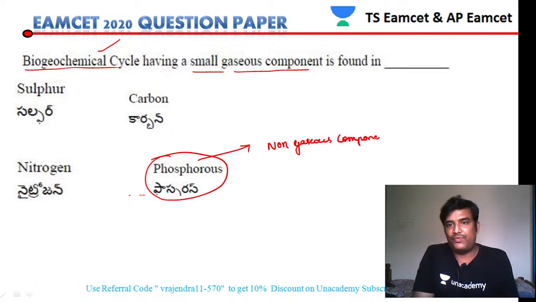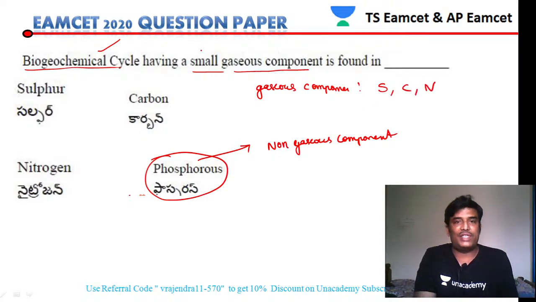So out of these 4 options, phosphorus is the non-gaseous component. And which are the gaseous components of biogeochemical cycles? The gaseous components are sulfur, carbon and nitrogen.